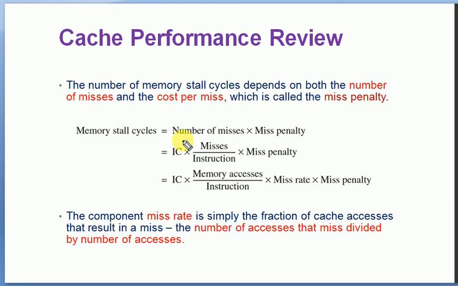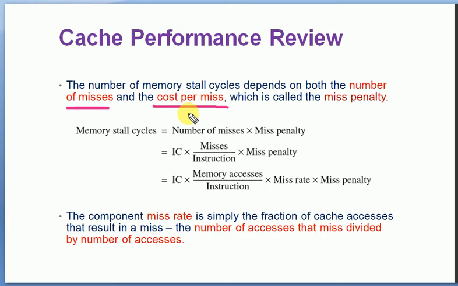Now the number of memory stall cycles depends on the number of misses. If you have more misses, more memory stall cycles will be created, and for each miss there will be some cost, so we need to consider the cost per miss.